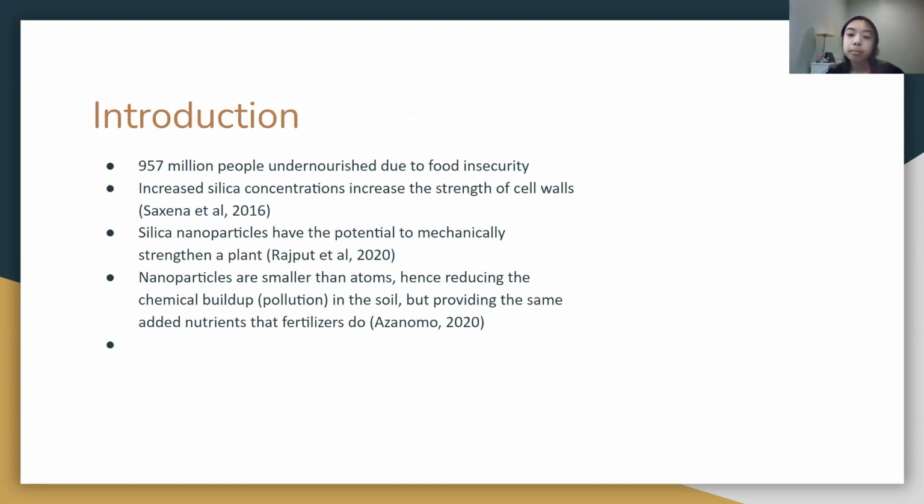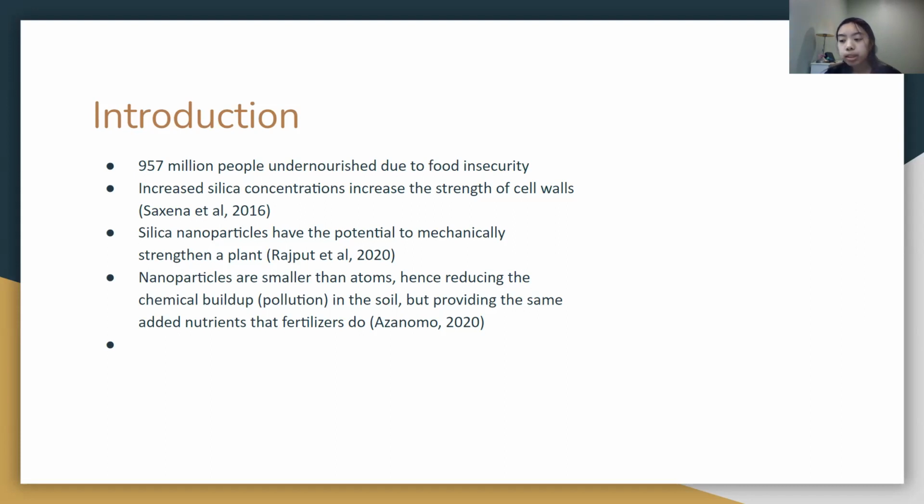Now for some background information. My main goal was engineering a potential solution to solving world hunger. According to the Embrace Relief Foundation, 957 million people of the world were undernourished in 2021 due to food insecurity. A majority of these people, specifically from developing countries, did not have food due to natural disasters damaging their crops.